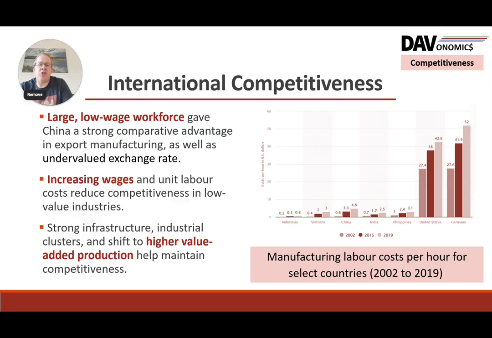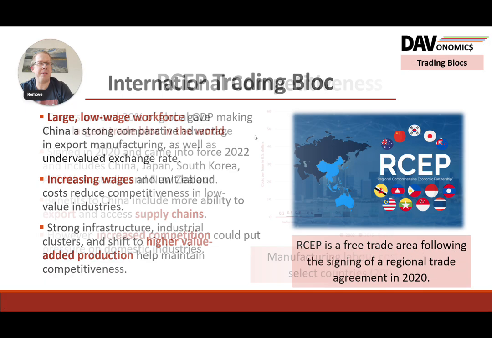But as we know, they're looking to shift now towards high value added production to try to maintain that competitiveness. They've got strong infrastructure, clusters of industrial firms, external economies of scale, and trying to get that advantage in a different sector. We've seen that's part of their growth plan as they move away from low value manufacturing more towards high value and services.